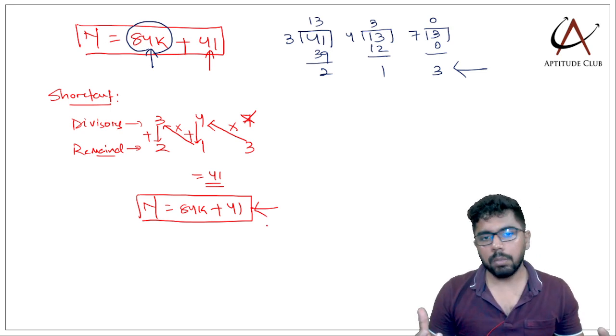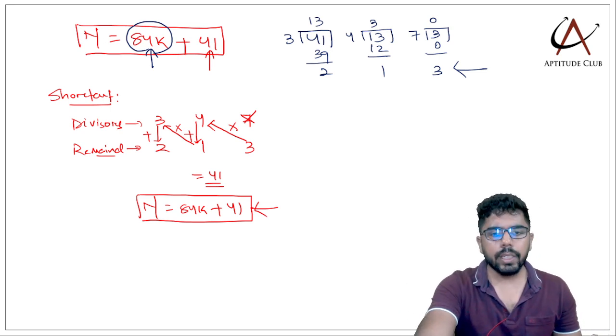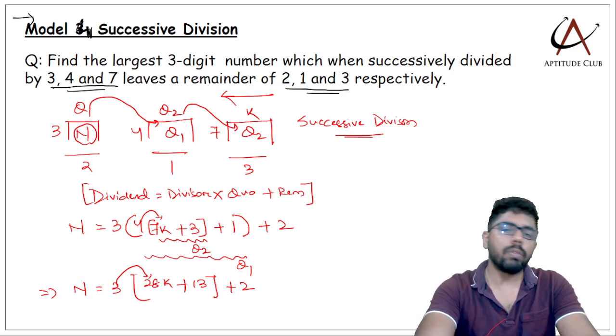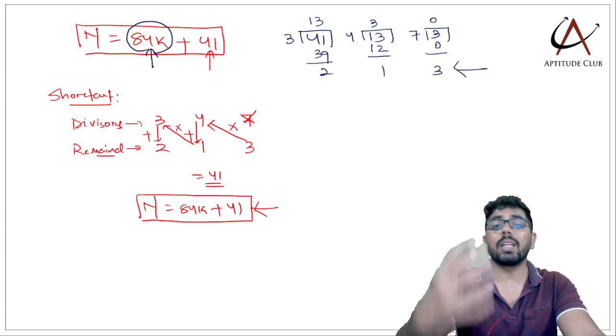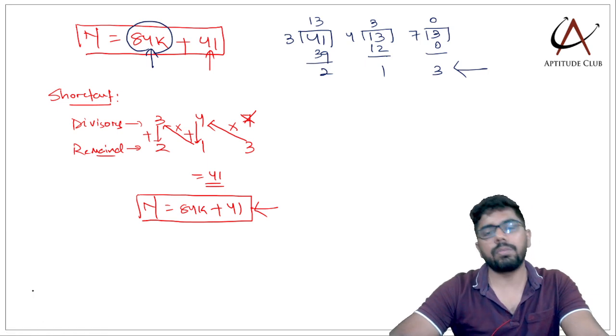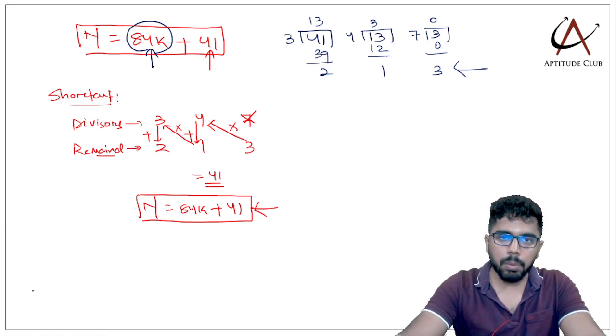So this is a shortcut to get this number 41. बहुत easily तुम्हें ये number मिल जाएगा and फिर 84k. So you can skip this dividend equal to divisor into quotient plus remainder. वही आंसर आएगा, but this is a shortcut to quickly get the number 41. Now once we have got 84k plus 41 हमें model मिल गया.